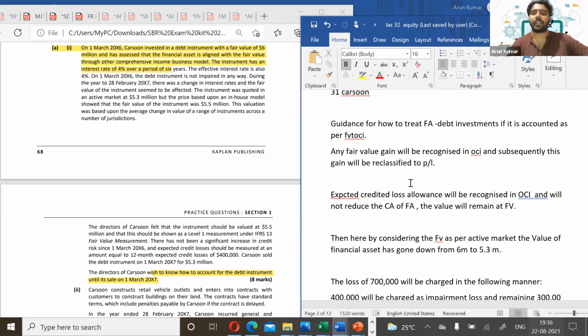Then, considering the fair value as per the active market, the financial asset has gone down. There are two values: the in-house model value and the active market value. Which one should we consider?